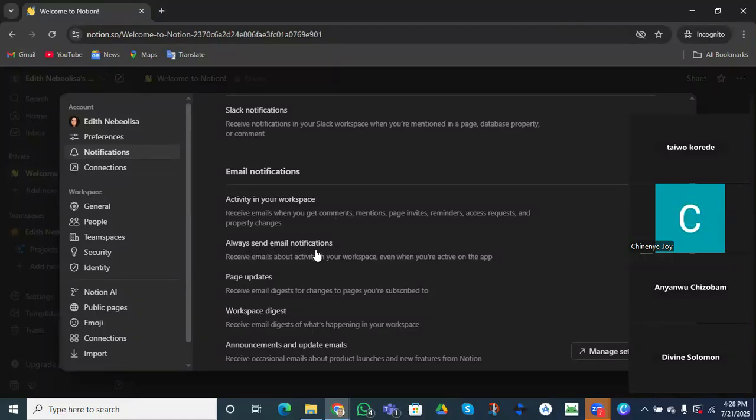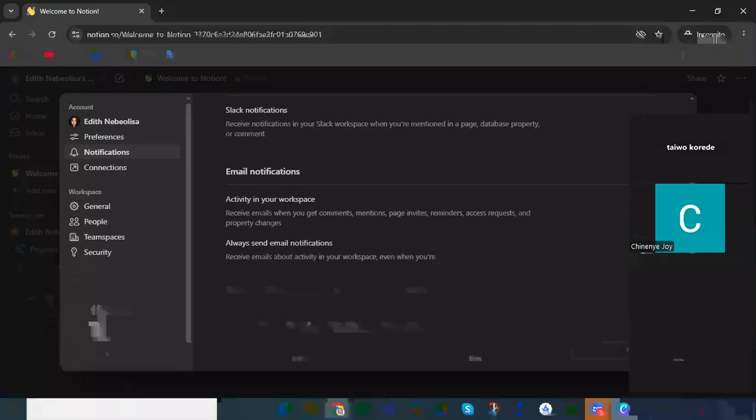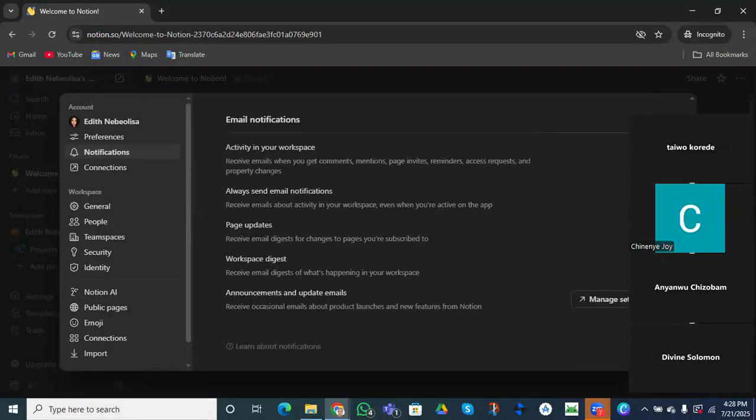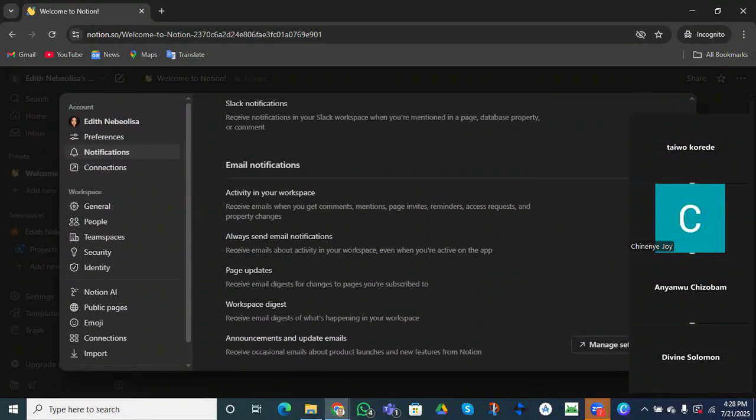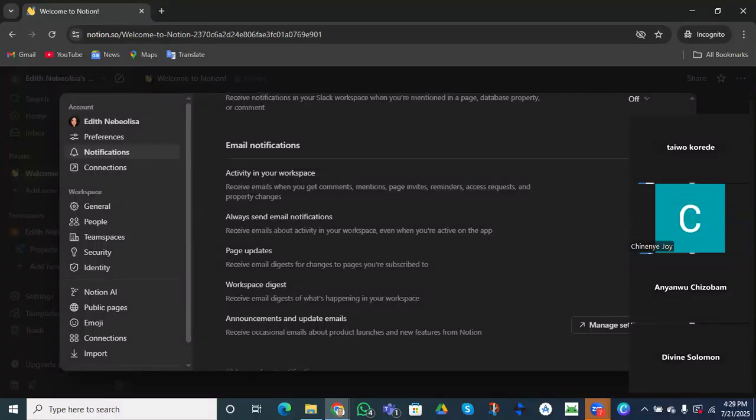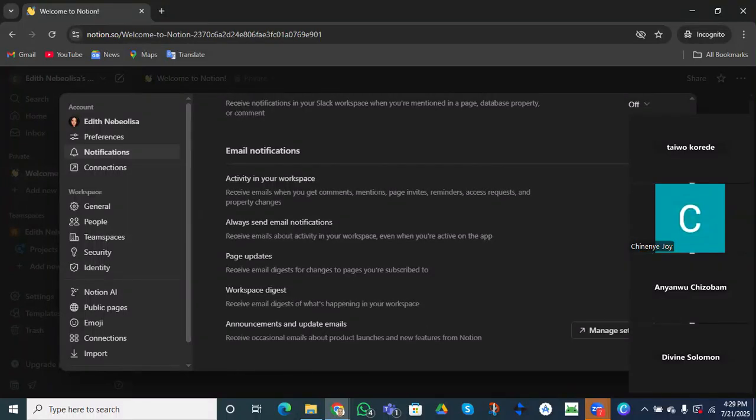So if you want to always send email notifications, receive emails about activities in your workspace, right? Any email, even though you are not active on the app, you can turn this on. Page updates: if you want to receive an email for changes to a page you are subscribed to. So these are the areas we can come to, to set our email notifications. How do we want to receive email? Do we want to get emails when there is an announcement or an update, right?